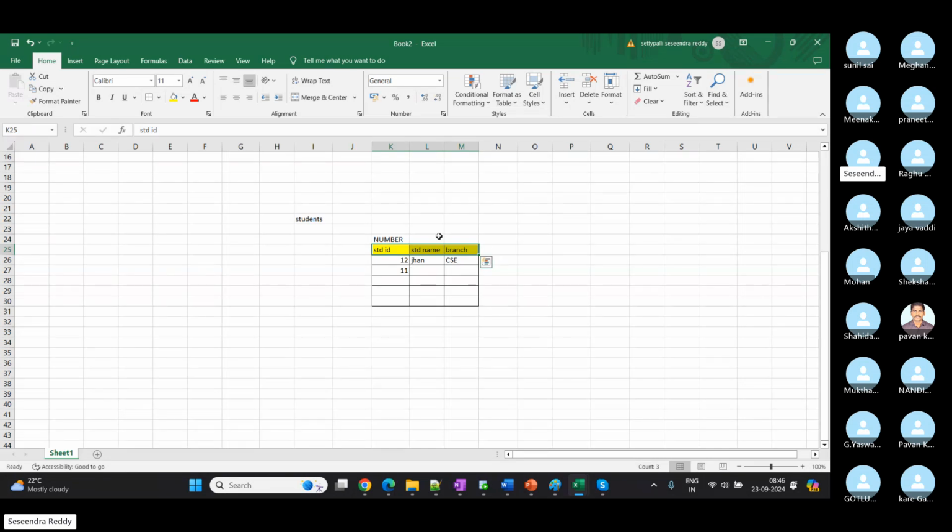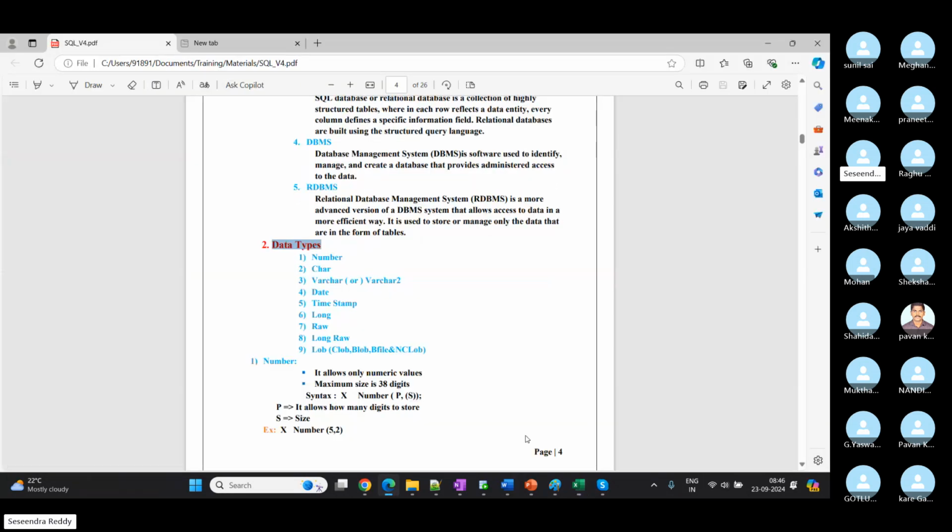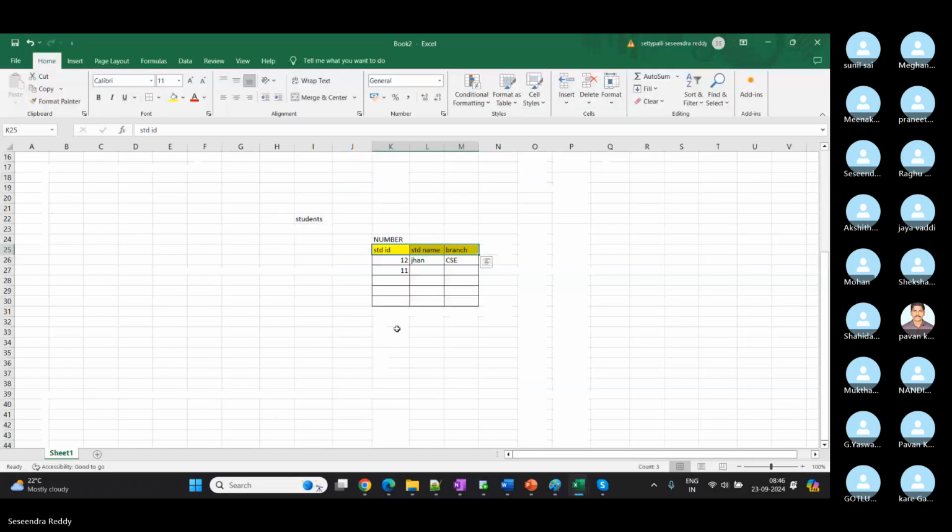And what type of data it is? So we have multiple data options. We can store number, character, varchar, date, timestamp. All these are data types, right? So long raw data types are used to store large files, image objects and videos. So any data we can store in a database, and there will be one table to store that information.